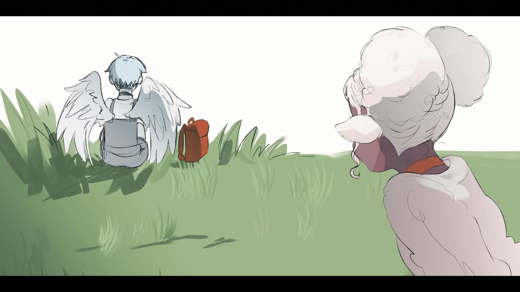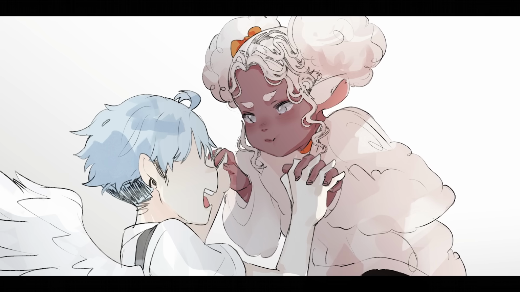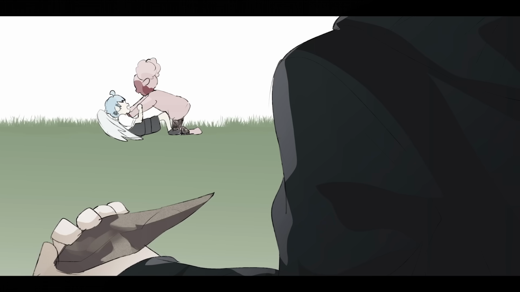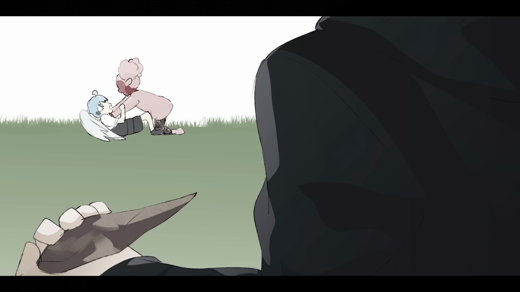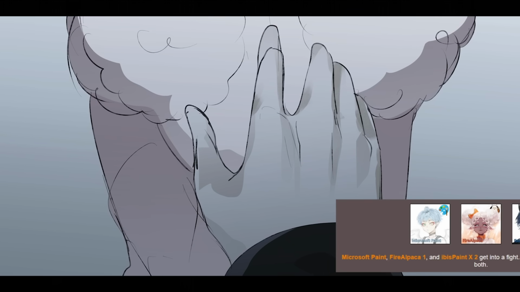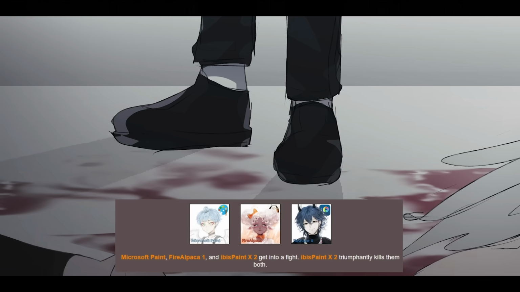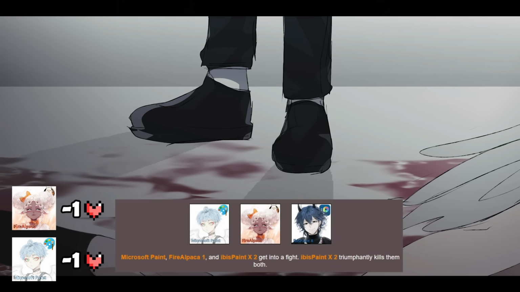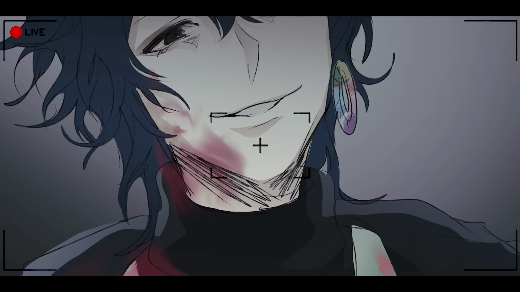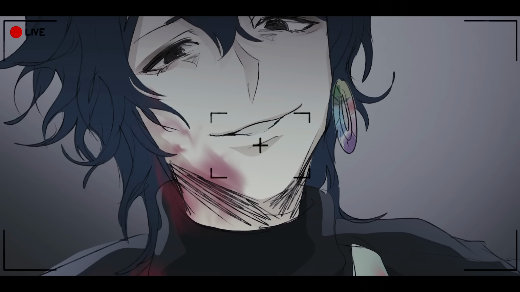Fire Alpaca finds Microsoft Paint, eager to finish him off. He puts up a fight, and Ibis Paint X gets there in time. Microsoft Paint, Fire Alpaca, and Ibis Paint X get into a fight. Ibis Paint X triumphantly kills them both. An evil smirk can be seen on his face as he experienced his first blood.